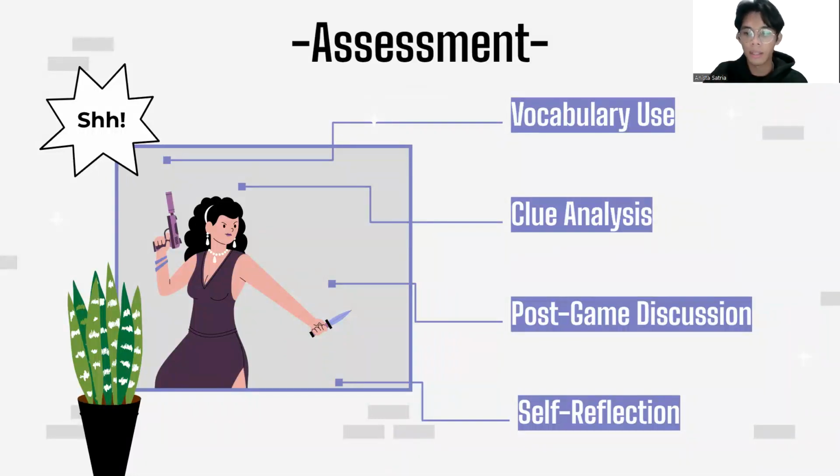And then the last is the self-reflection. Have students complete a short reflection sheet where they answer questions about the game. This will include things like what was the most challenging part of the game, or what strategies did you use to give clues. This self-reflection can help students identify areas of strengths and also weaknesses. And yes, there are some assessments that you can use.